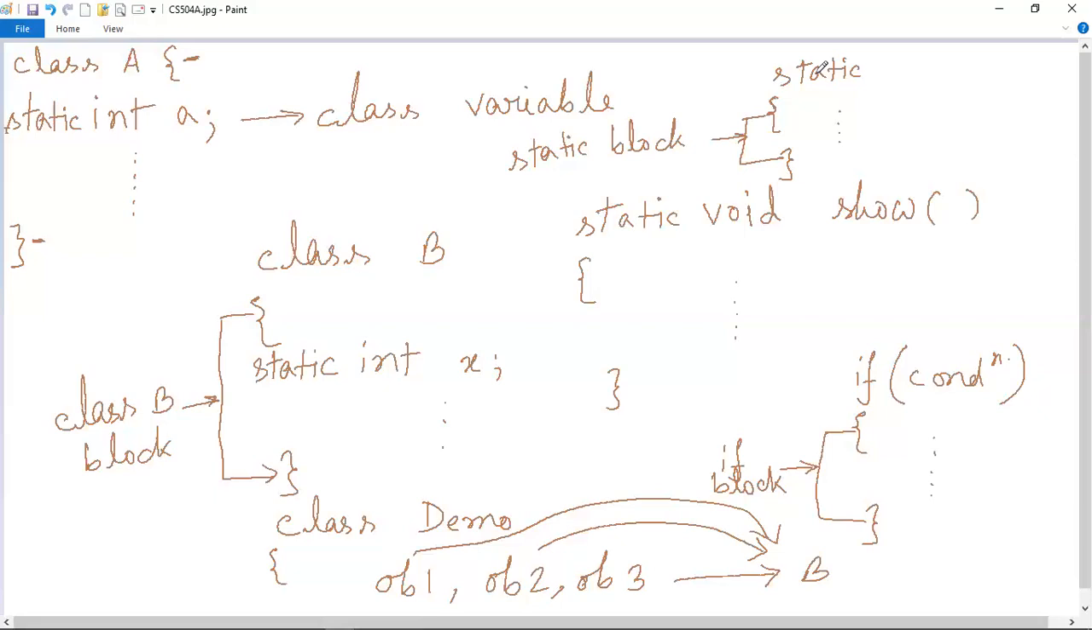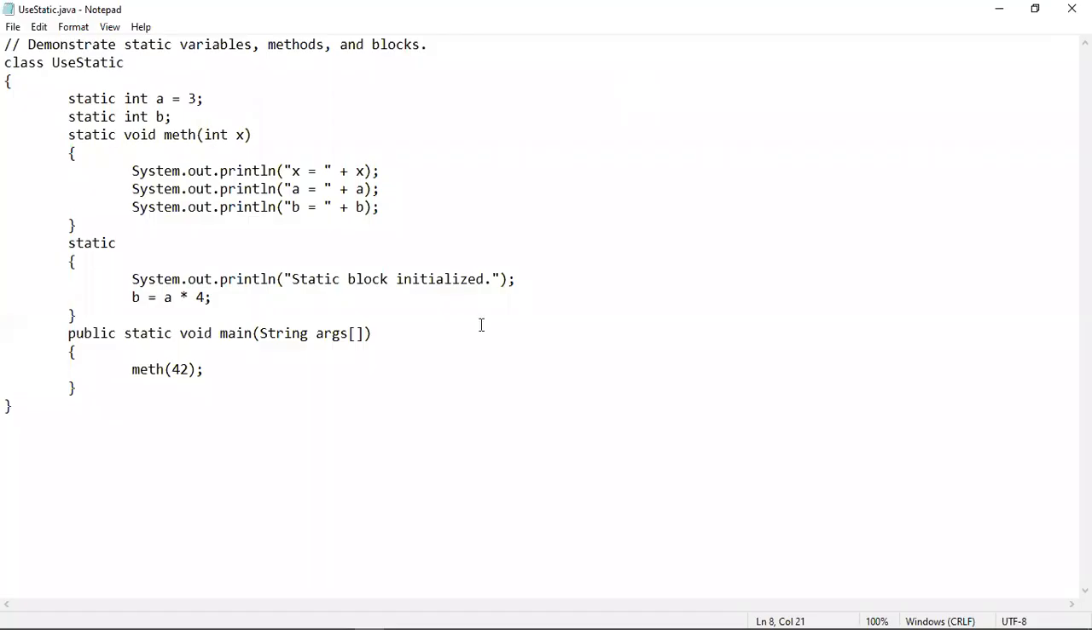So now let's do a program which will illustrate the use of static variables, static methods, and static blocks. After that, we will see how classes can also be made static. So this is a program which demonstrates the use of static variables, methods, and blocks. Here you can see that only one class is there, which is useStatic. This is our main class because the main method is written here inside the useStatic class, and that's why I have given the file name as useStatic and the extension is .java.